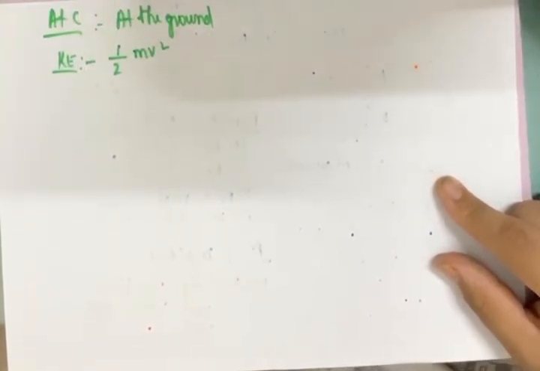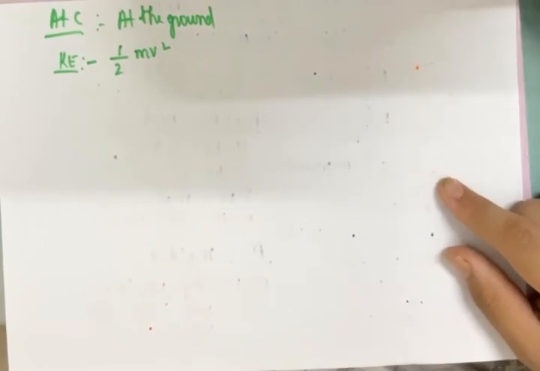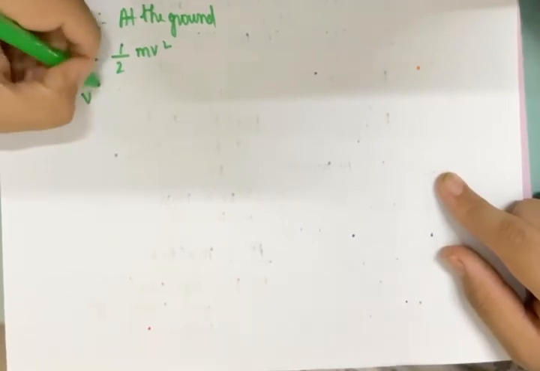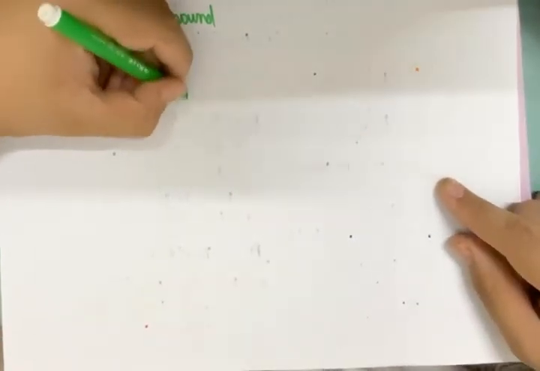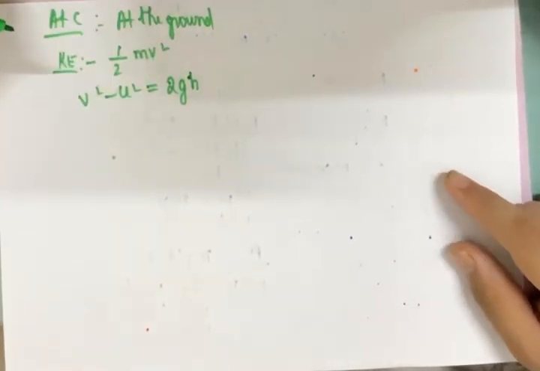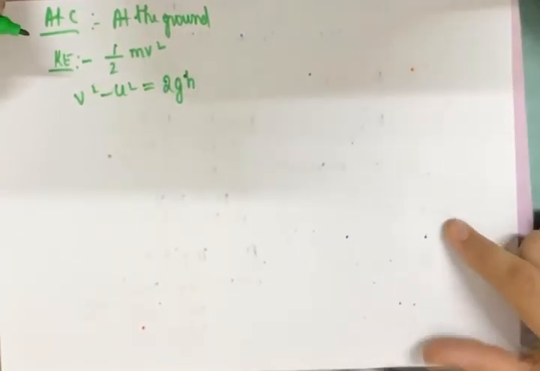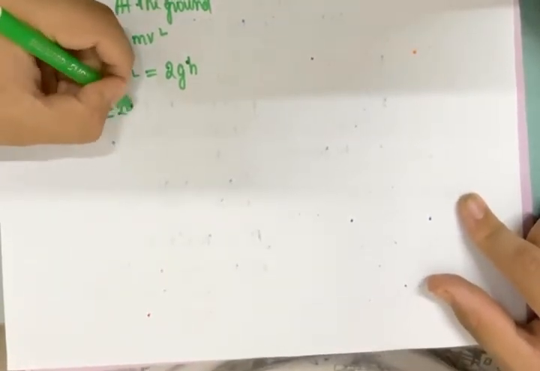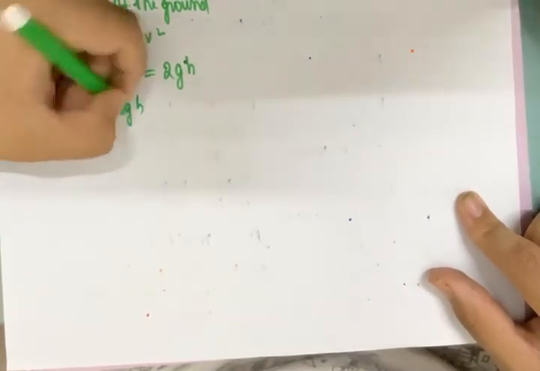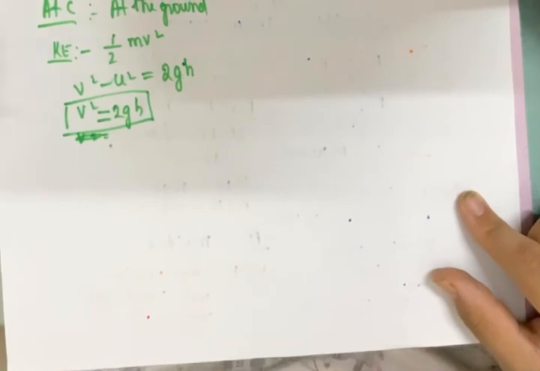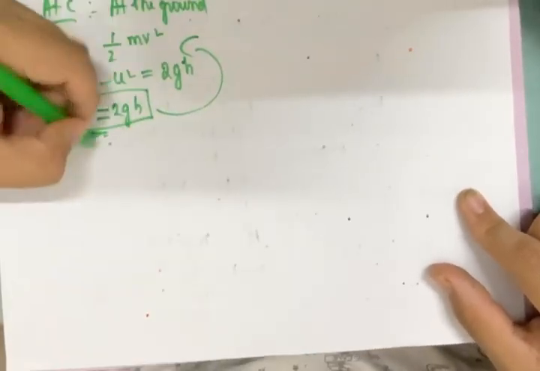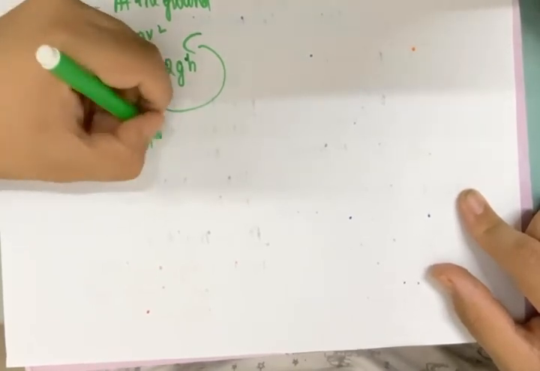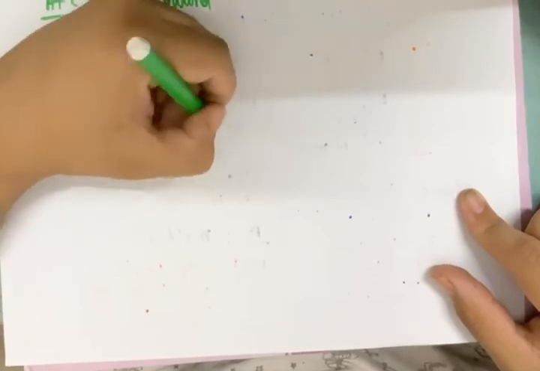Again, I don't know the velocity here. I have to calculate the velocity. The equation is v square minus u square is equal to 2gh. Now here again the height will be h only because I have covered the entire height. u square is 0 because it was at rest initially, so v square is equal to 2gh. Putting this value in the kinetic energy, I will get that kinetic energy is equal to half m 2gh, which is your mgh.